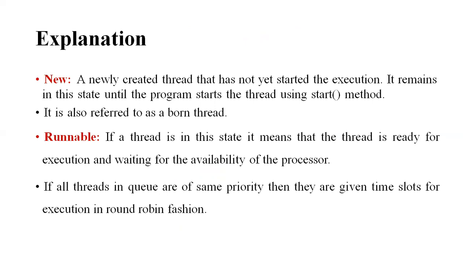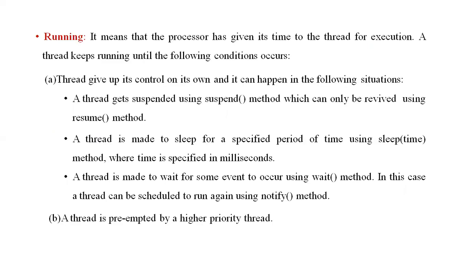Runnable: if a thread is in this state, it means that the thread is ready for execution and waiting for the availability of the processor. If all the threads in the queue are of the same priority, then they are given time slots for execution in round robin fashion. Running state: it means that the processor has given its time to the thread for execution.